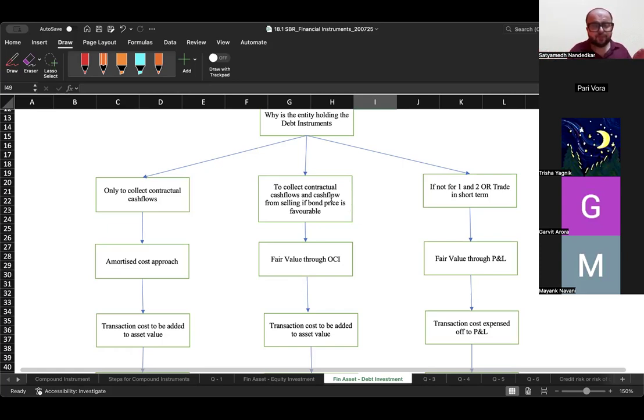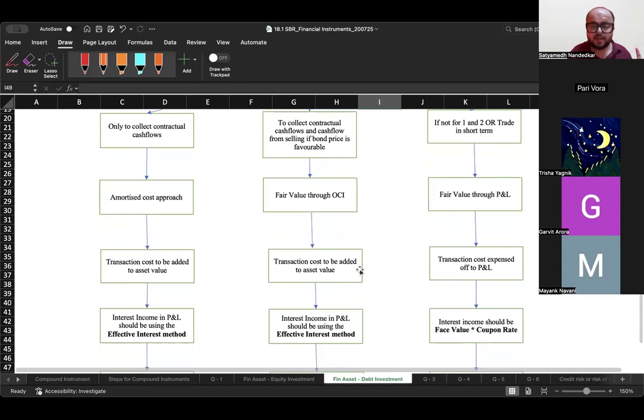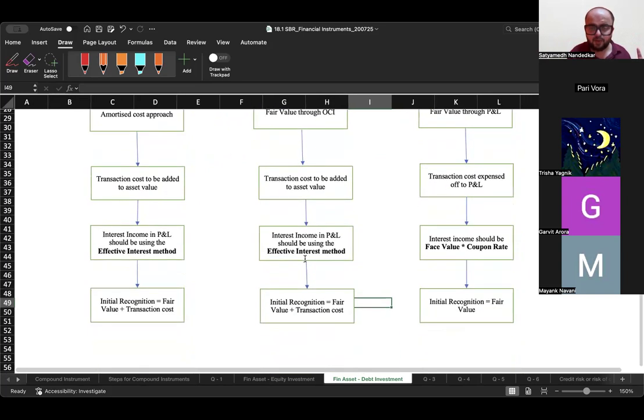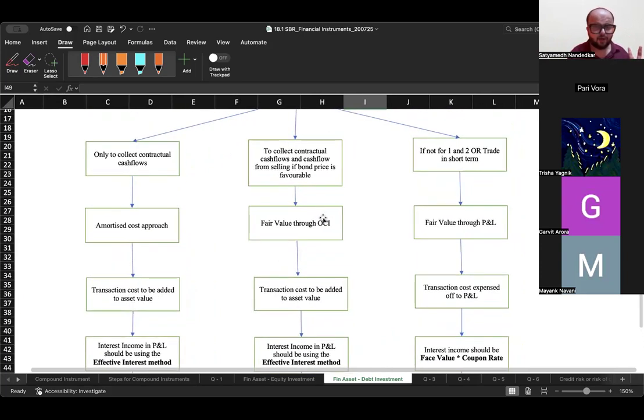Now, if I see that there is a good selling opportunity and I can make good money, then I don't mind selling the instrument and collecting the money by way of redemption cash flows. In such cases, you will record it at fair value through other comprehensive income. The transaction cost should be added to asset value, and interest income should be recorded in P&L using the effective interest method. This is the second category of bonds.